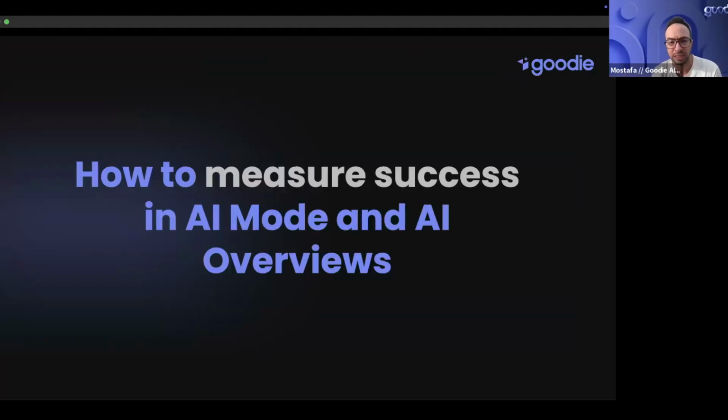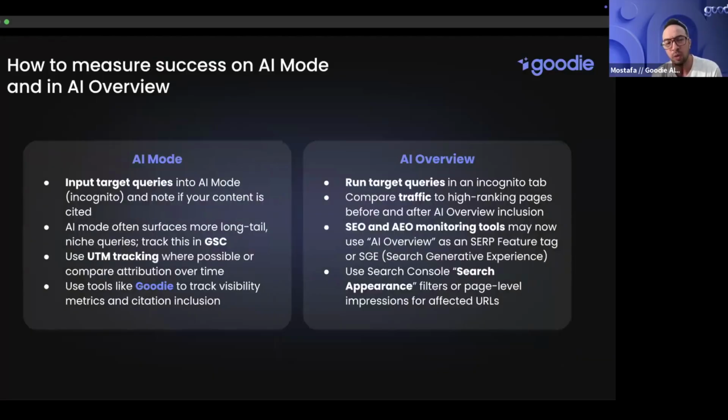And now, how to measure success in AI mode and AI overviews. I think it essentially comes down to the tooling and how you do that on your end. For AI mode, you can put different queries in incognito, and you can ask a bunch of questions. And obviously you can start using tools like, we have a shameless plug here for Goodie. You start using tools that track AI mode and can tell you exactly how you're ranking and your visibility on AI mode, which is in my opinion probably the number one AI search platform you should think about. AI mode and ChatGPT, those are the two leaders, given the distribution advantage that they have over everybody else.